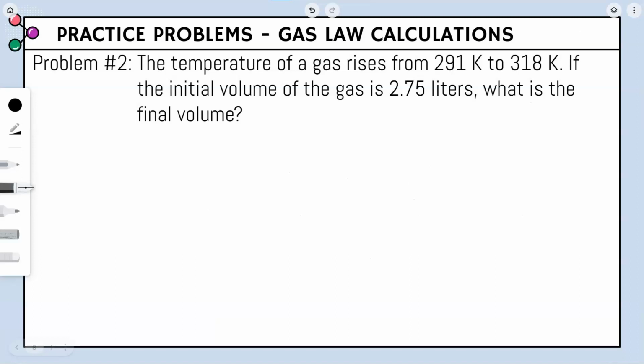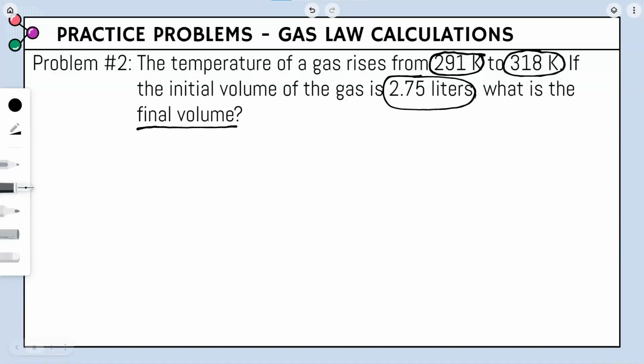Same idea. All these problems, I'm going to be giving you 3 numbers, and each of those numbers with the unit we want to circle. So we have 291 K, 318 K, and 2.75 liters. And the problem is asking us to solve for final volume. So let's underline final volume.